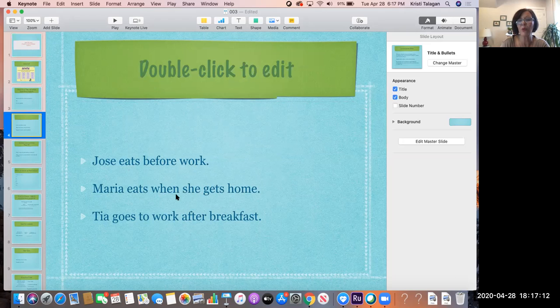Maria eats when she gets home. When does she eat? When she gets home. Tia goes to work after breakfast. When does Tia go to work? After breakfast. So adverbs modify a verb.